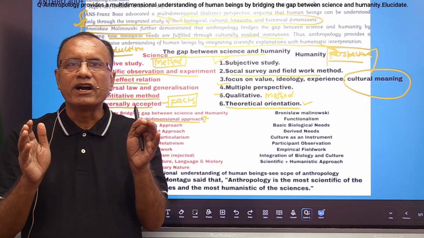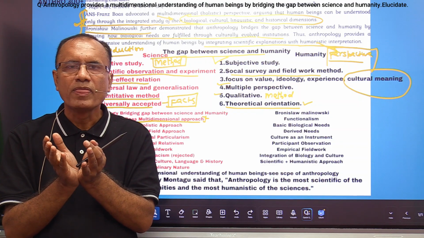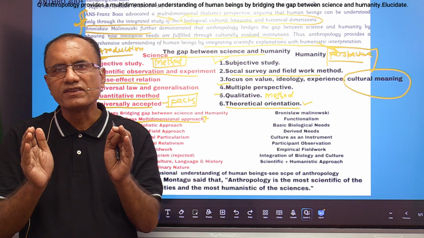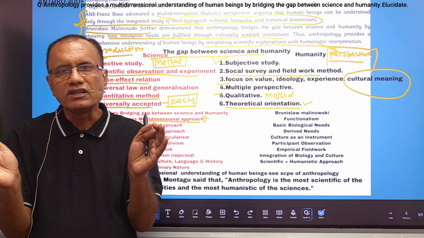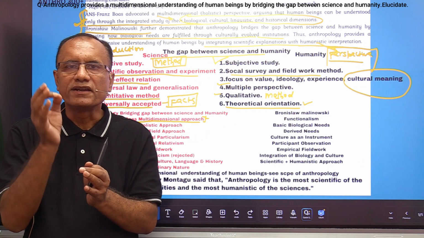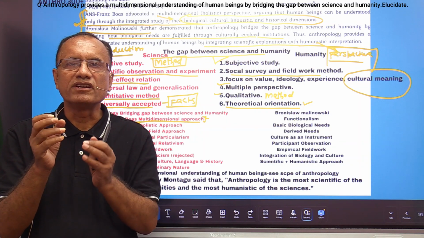Everything is studied by anthropologists. So anthropology is a holistic science, because we integrate all these dimensions with each other, and that gives us a multidimensional understanding of human beings.